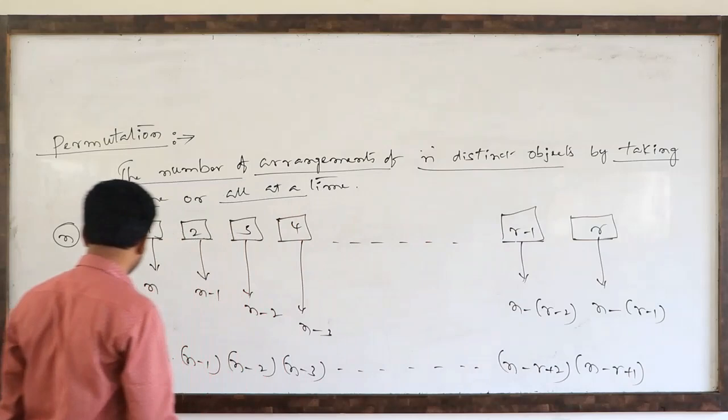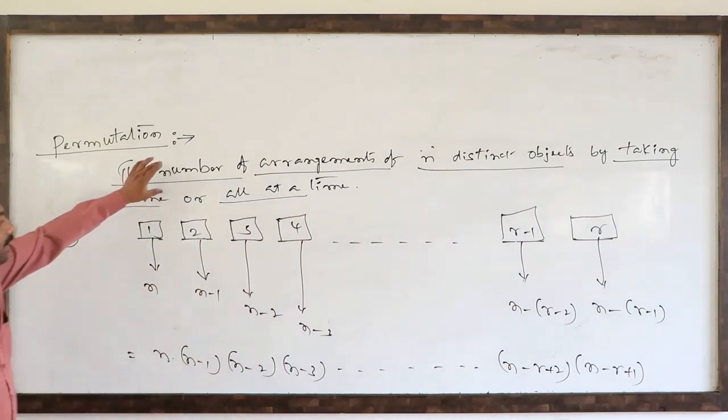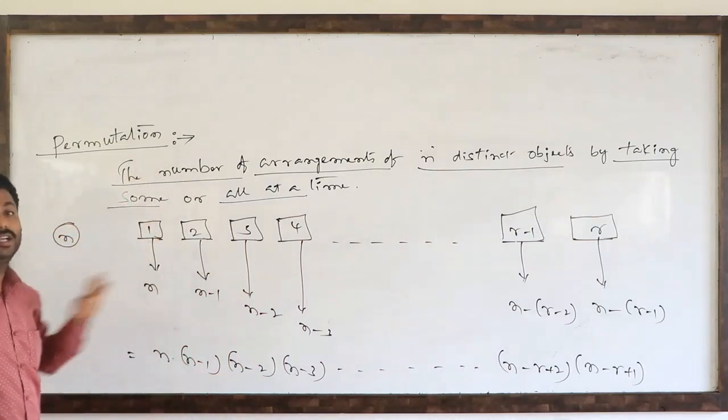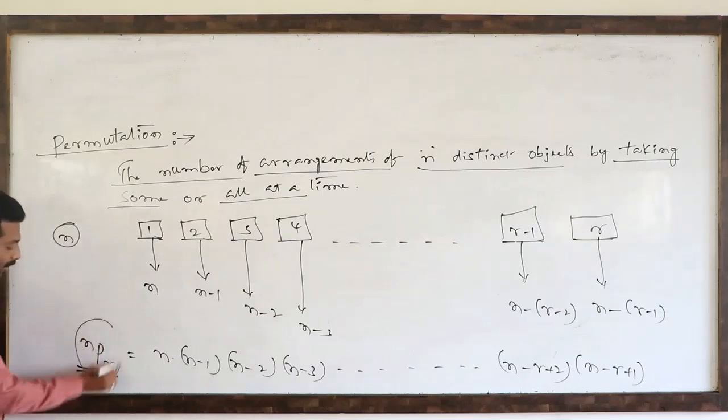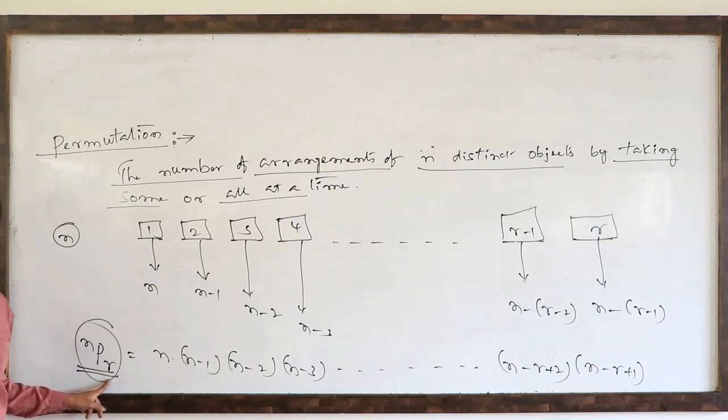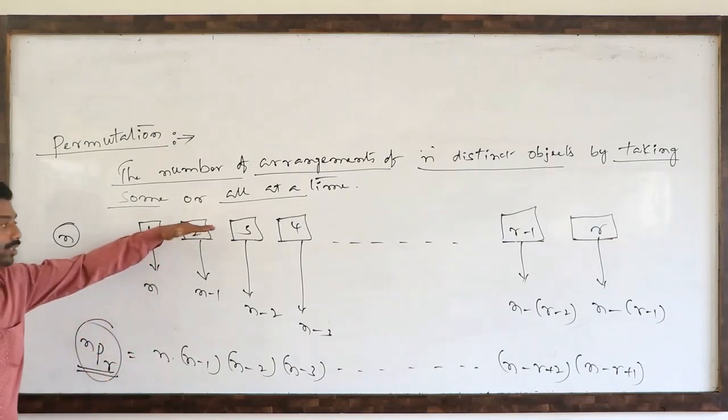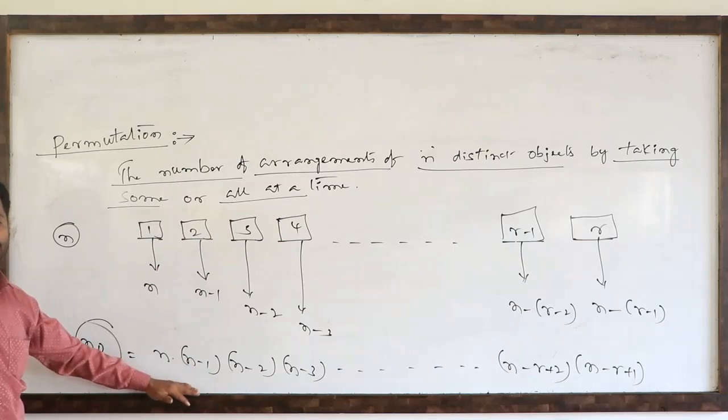So this is called arrangements of n objects by taking r at a time. This is denoted by nPr. So this is the derivation of nPr. So number of arrangements of n objects by taking r at a time. How to read this one? nPr means number of arrangements of n objects by taking r at a time without repetition. So without repetition only we are doing like this.